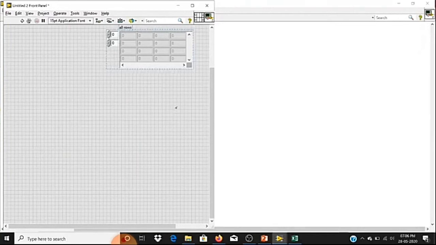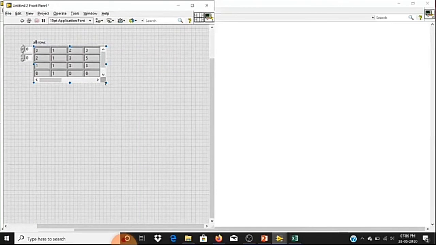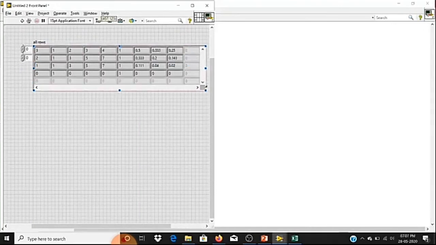So if I run this, let me move this a little bit over here. You can see the first column has my signal class, and all the remaining columns are features.